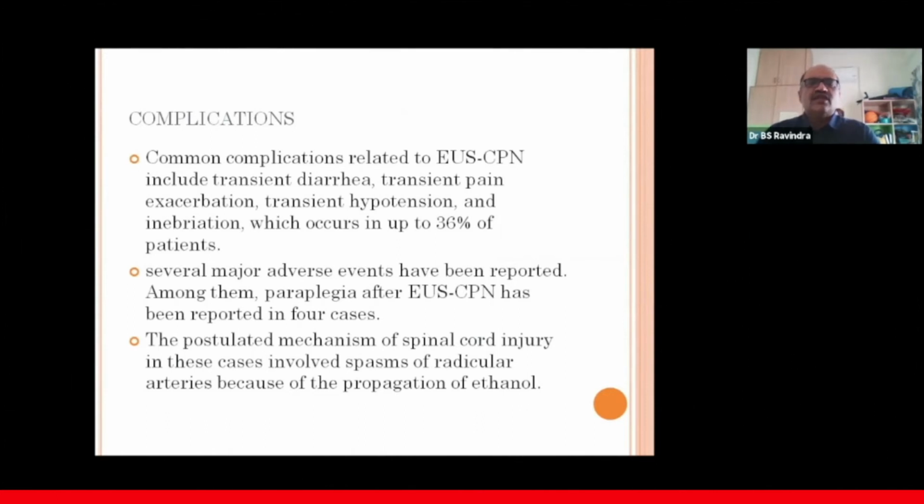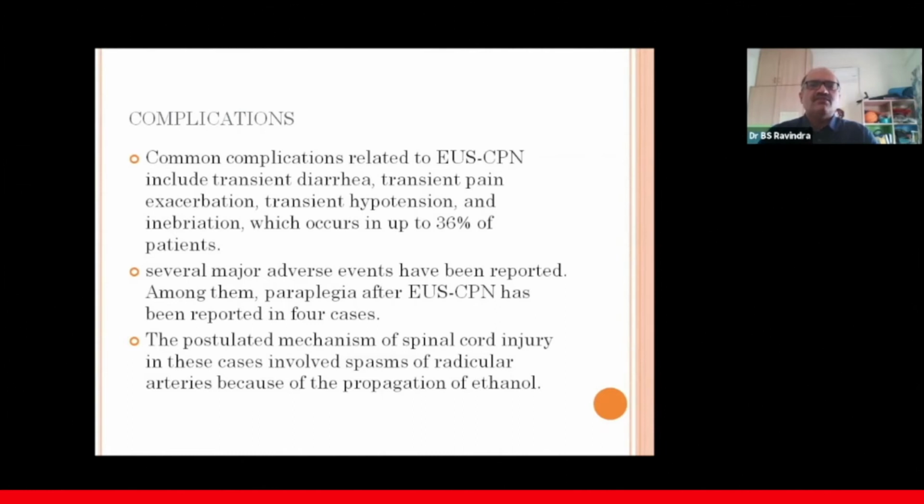At least 4 cases of paraplegia have been described. In fact, we have seen paraplegia in our own patients, especially with percutaneous celiac plexus block. That's why we have shifted to EUS-guided celiac plexus block, because the percutaneous or CT-guided approach has more problems, especially when done percutaneously by an anesthetist, with paraplegia. Even this can happen with the EUS-guided method also.